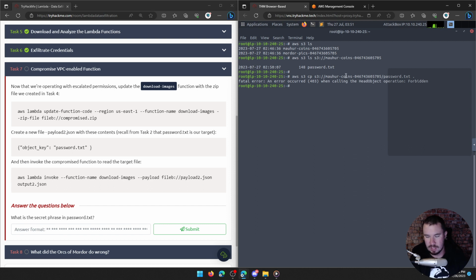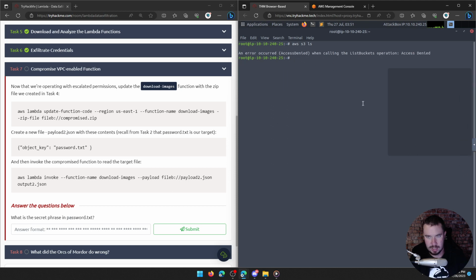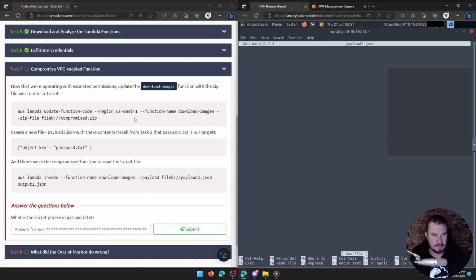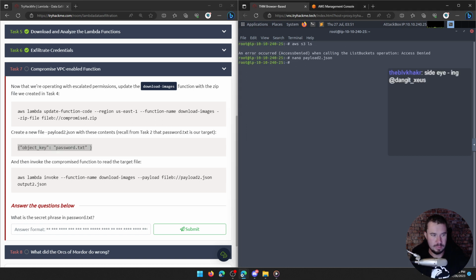It's forbidden. So that's what we want to get a hold of, is that password.txt, and that is why we are targeting it. So we'll do nano payload2.json. We'll copy in that JSON, which is just the object key of password.txt. Beautiful. And now we want to invoke the compromised function to read the target.